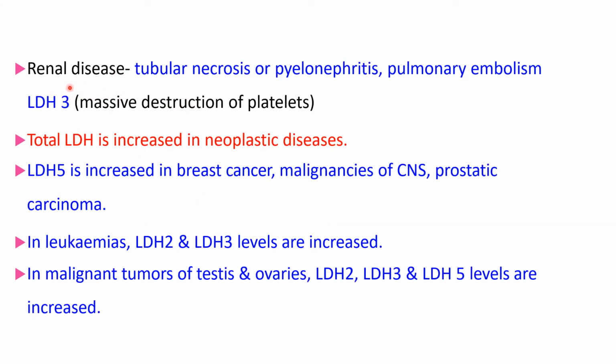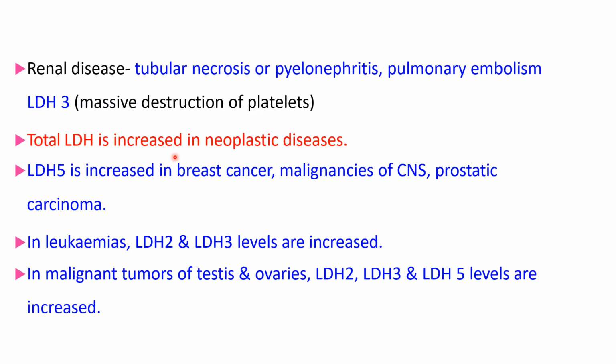LDH3 is increased in renal disease, tubular necrosis or pyelonephritis. In renal disease or kidney disease, LDH3 is increased because LDH3 is present in kidneys, and also in pulmonary embolism due to massive destruction of platelets. This LDH3 is increased.